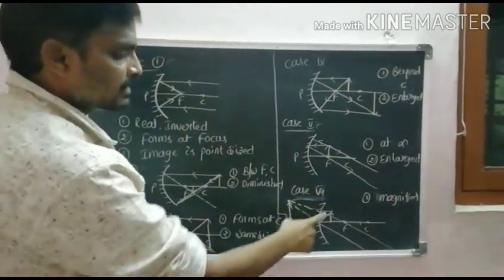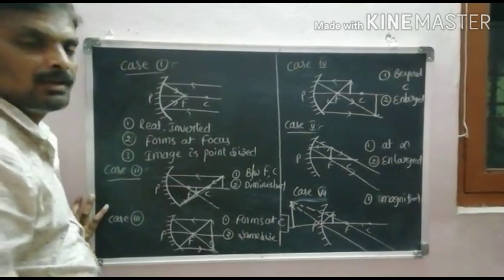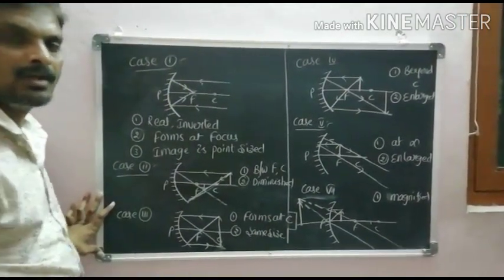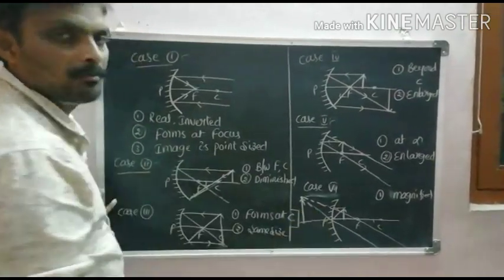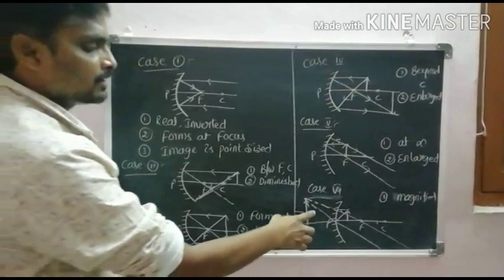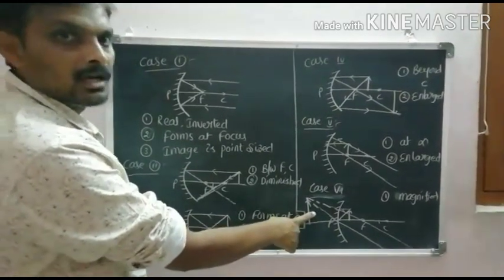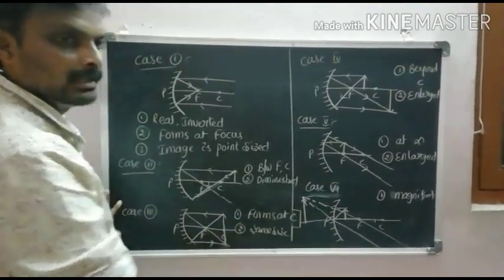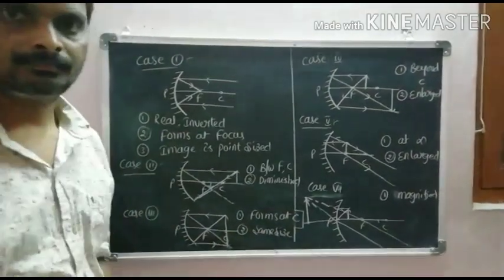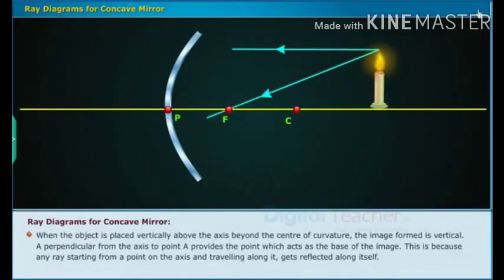And case 6: if the object lies between pole and focus, then the image is formed inside the mirror. That image is a virtual image, that image is an erect image, and the image is magnified. When the object is placed vertically above the axis beyond the center of curvature, the image